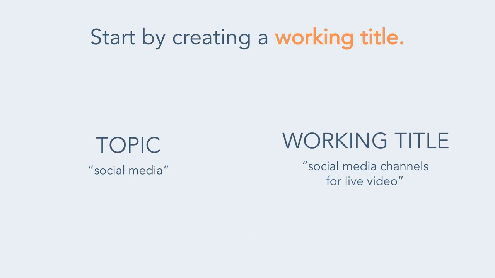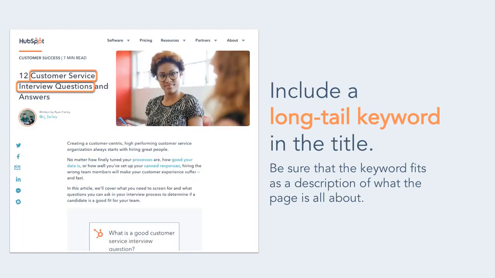Start here to narrow your topic down and focus on one single angle. A topic like social media could breed multiple different blog posts. A working title like Social Media Channels for Live Video is now specific. Next, include the long tail keyword in the title. Be sure that the keyword fits as a description of what the blog post is all about.